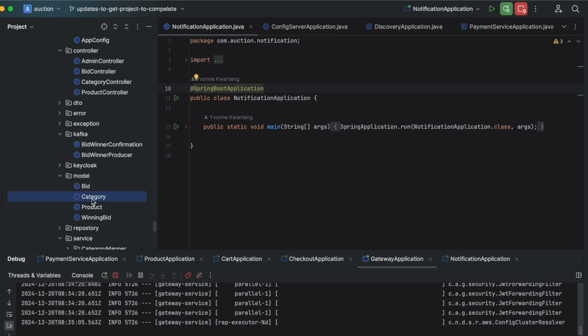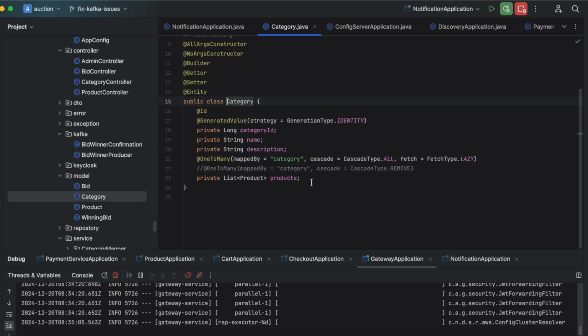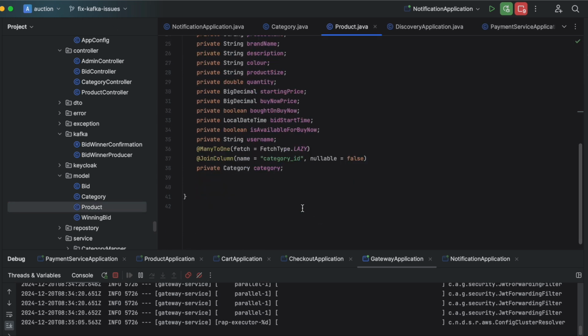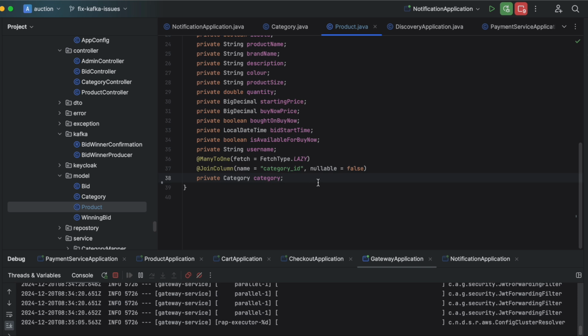So let's take a look at category, and it looks like here we have a relationship with category and we have a list of. I think about this, how to get around this, because I don't want to create a category with a list of products. I don't want to do that. So this is how we know this is wrong, so I get rid of it. But we do actually want to create a product with a category, so that's how we want to do it. I'll think about that one in the near future.